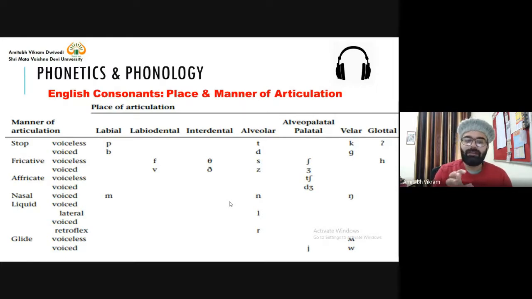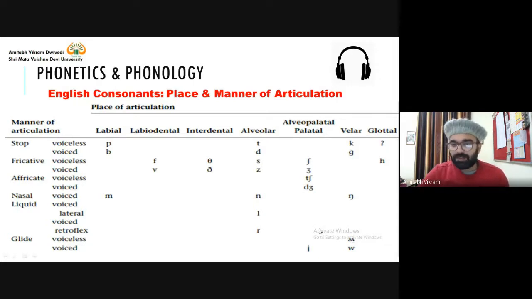So you have voicing, and only a few sounds. How many sounds? I think 9 or 10 sounds are voiceless. Let's count the voiceless sounds in this chart. 1, 2, 3, 4, 5, 6, 7, 8, 9. Then you have this 10, and you have this 11. So only 11 sounds are voiceless.